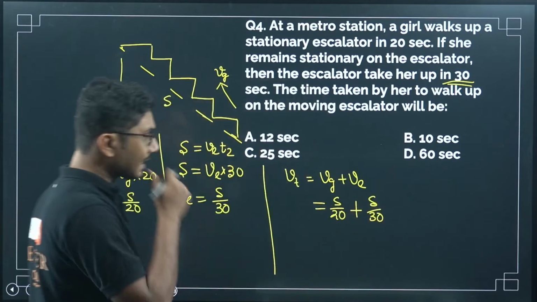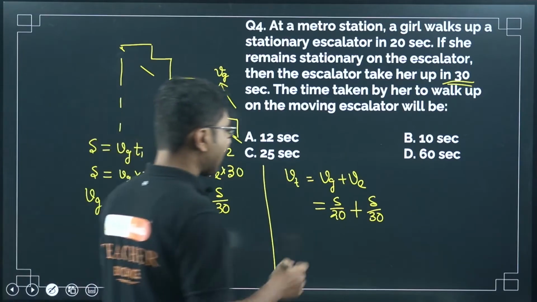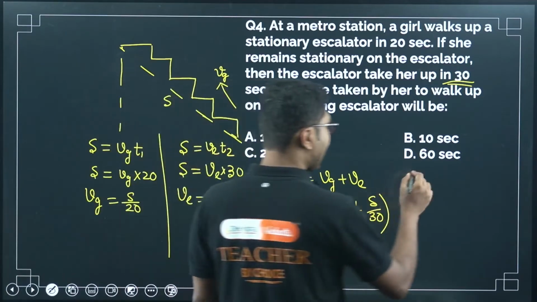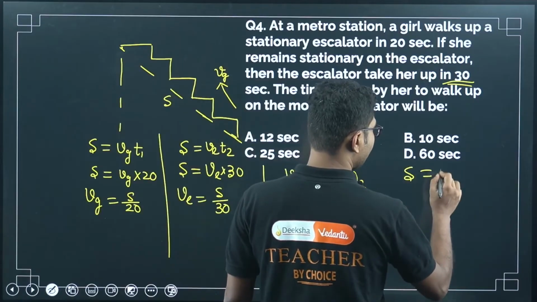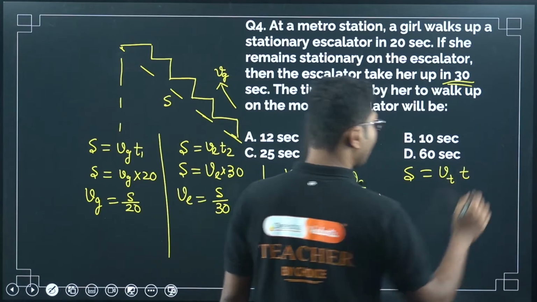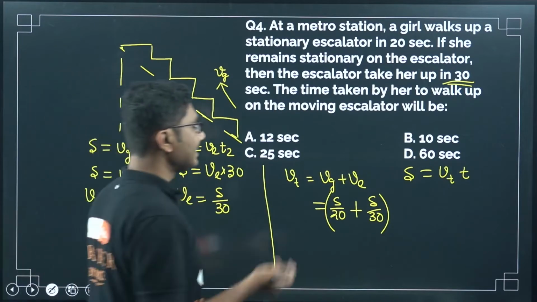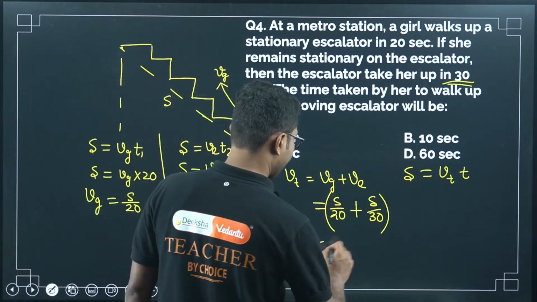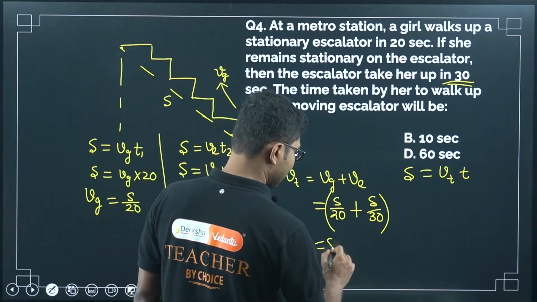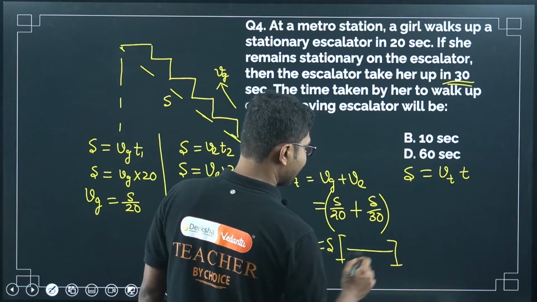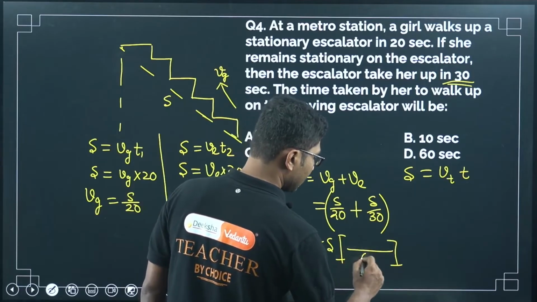Now if the time taken by them is t, then we can write that s equals (Vg plus Ve) times t. Here we are trying to find the time t. Let me solve this. s will be common, so for 30 and 20 the LCM will be 60.